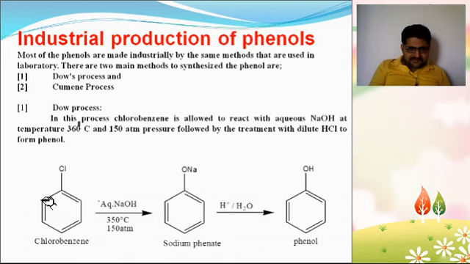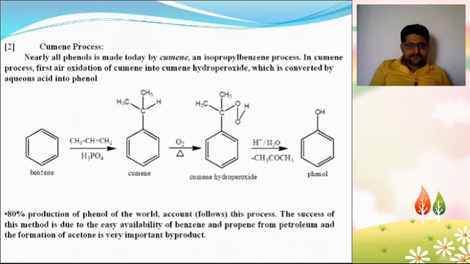So in this reaction, chlorobenzene reacts with aqueous sodium hydroxide at 360 degrees Celsius and 150 atmospheric pressure to get sodium phenate. On hydrolysis, sodium phenate gives phenol, which is known as the Dow process. Next one, the cumene process. Nearly all phenol is made today by the cumene, or isopropylbenzene, process. In the cumene process, first air oxidation of cumene gives cumene hydroperoxide, which is converted by aqueous acid into phenol.